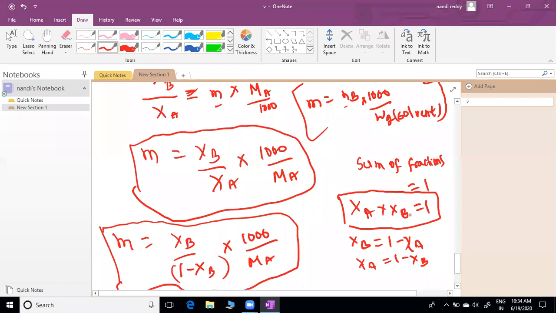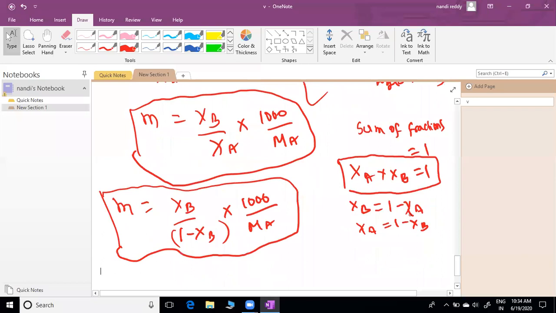Now we can check from starting to ending. If any doubt you can ask. I think I wrote every formula. Please check it. I am going to show again from starting to ending. Here in place of xa, I write 1 minus xb. I substitute here. That is the only thing done.